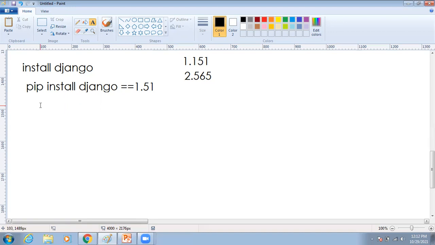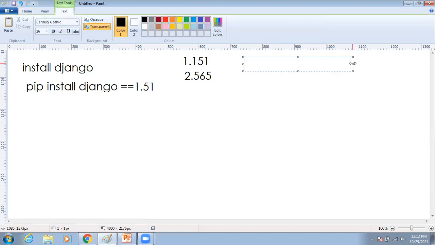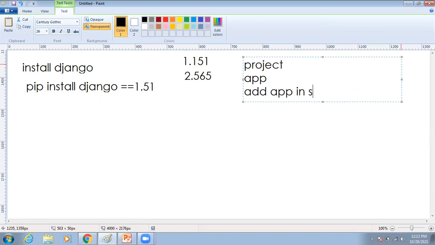Okay, installation is done. Then how to create a project, how to create the application? We have to follow 5 to 6 different steps. The first one is we have to create the project by using Django. After that, we have to create the application in the project folder. After that, we have to add the application in the project level settings.py. Means in the project level, we have a settings file, and in settings we have to add our application name.